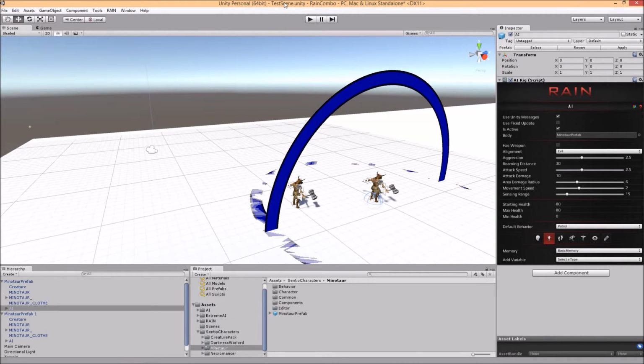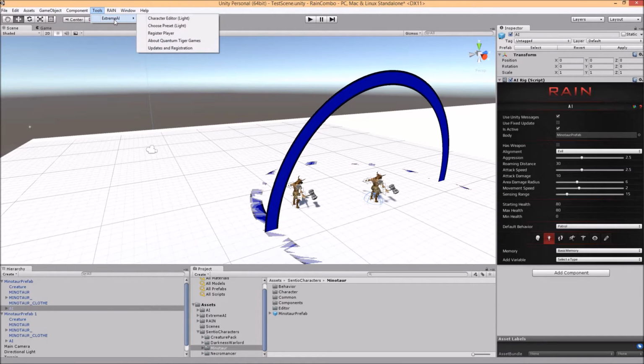But let's say you wanted to use the more fine-grained personality system used in Extreme AI to decide whether or not they attack each other. Say, for instance, you wanted to have them decide whether to attack each other based on the level of kindness that they feel towards their fellow Minotaurs, regardless of whether they're good or evil in alignment. And I realize that having an evil Minotaur that is also very kind might be kind of rare, but let's go ahead and do that for this demonstration.